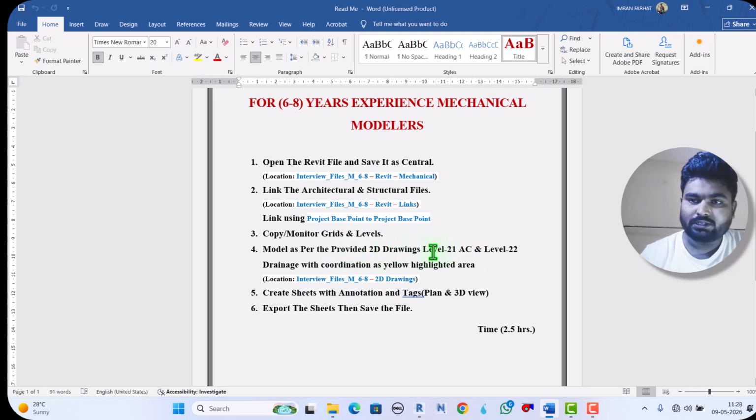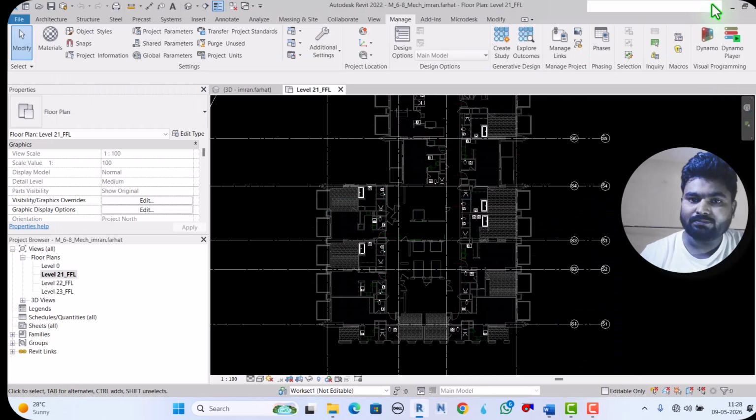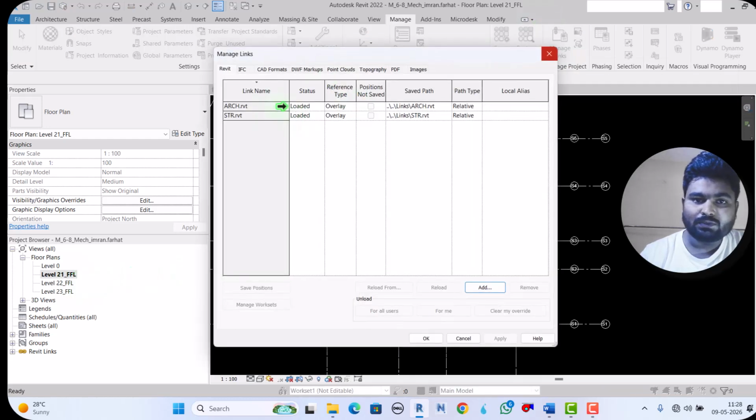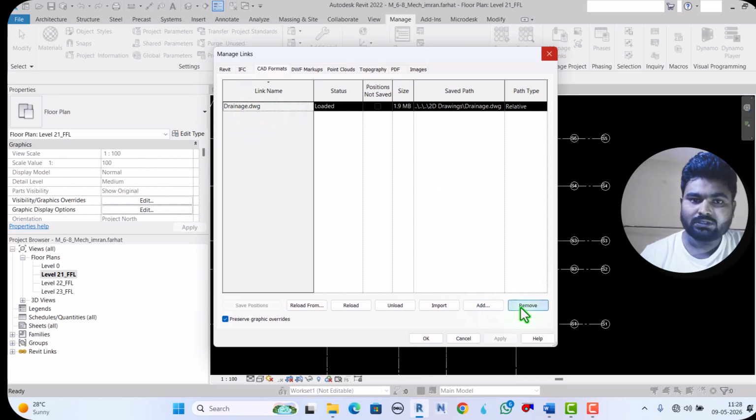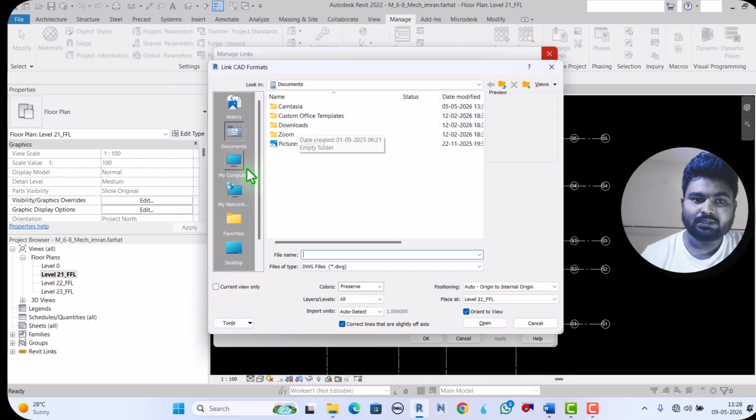Level 21 is AC, so I came to Level 21. Now I have to link the CAD file. Here the drainage is linked, so now I don't need drainage. Remove this one, and we have to link AC.